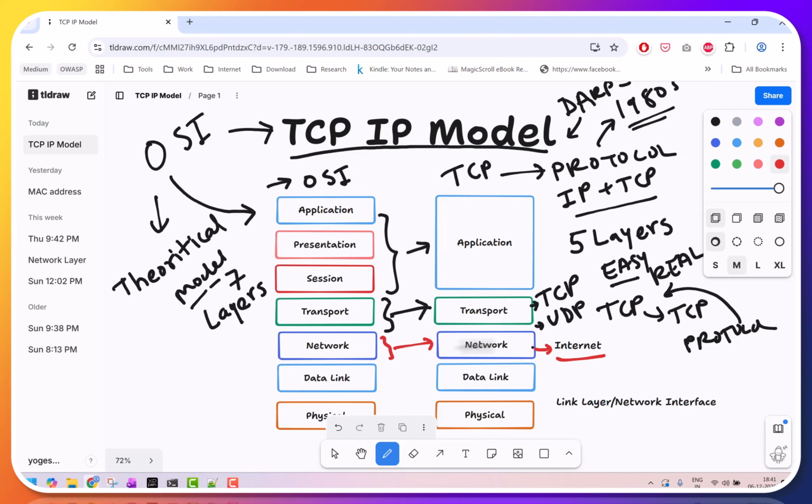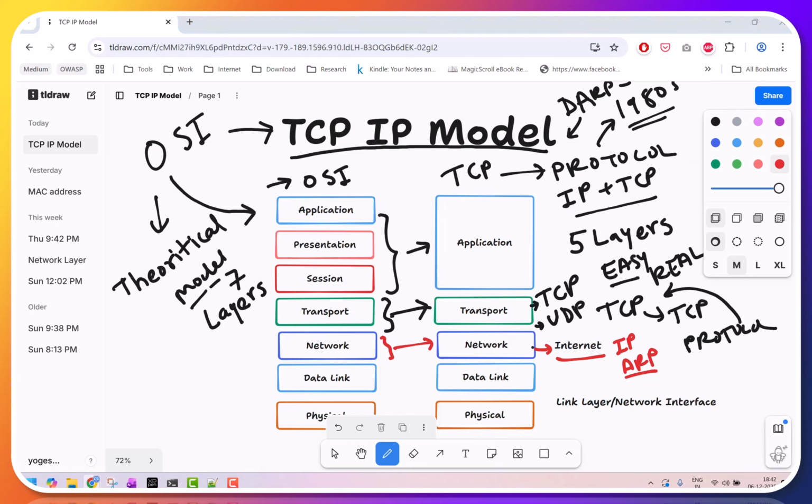In that it uses IP addressing, the IP protocol. Then it uses ARP, Address Resolution Protocol, to resolve addresses. If somebody gives abc.com, how to resolve its IP address, all these things the network layer does. So it basically finds the best route to send your data across the globe.